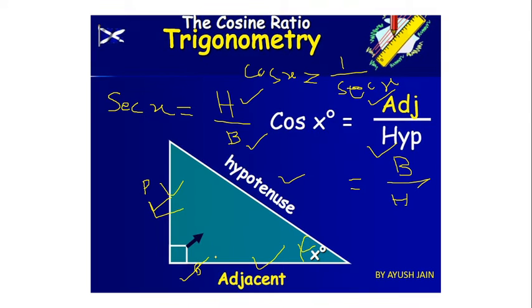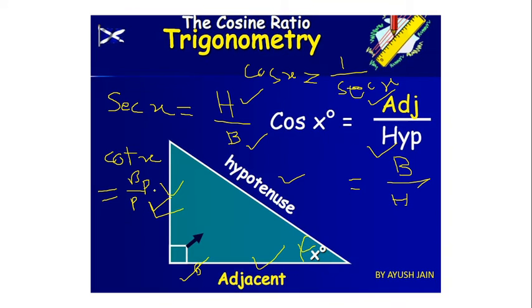First one is sine, second one is cos, reciprocal of sine is cosec of x, and reciprocal of cos is sec. Okay, now again maybe you are thinking, sir, is there any reciprocal of tan? Yes, correct. The reciprocal of tan is cot. So what is cot x? Cot x is nothing but base by perpendicular.